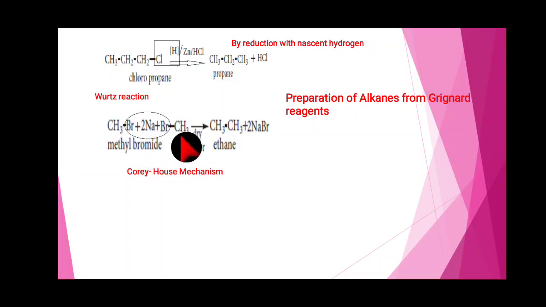So totally 2 moles of methyl bromide. 2 moles of sodium bromide are released, right? So the remaining, we see CH3 bonded with CH3, ethane. This is called a Wurtz reaction. So next one, Corey-House mechanism.